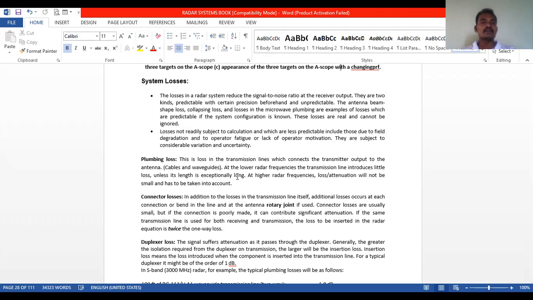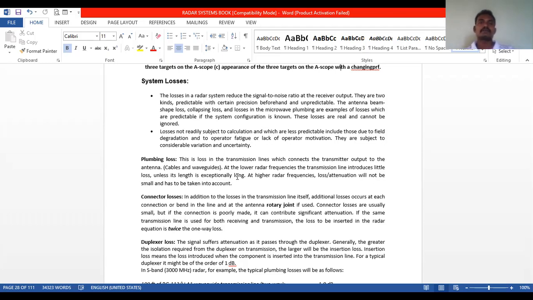Predictable losses are real losses and cannot be ignored, whereas unpredictable losses can be ignored. These are less predictable and include those due to field degradation and lack of operator motivation.